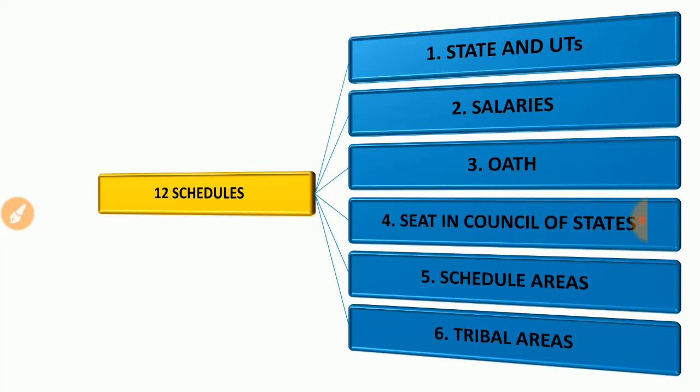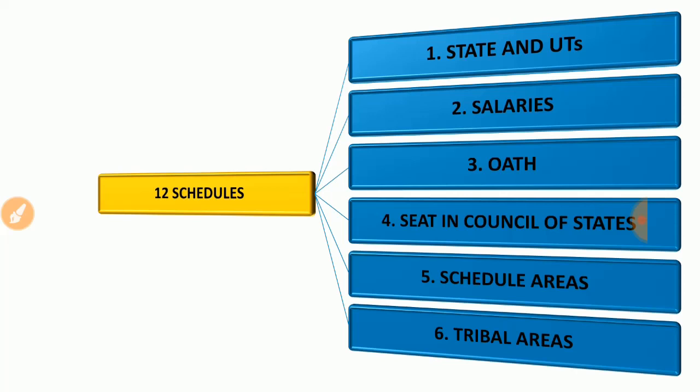One is Lok Sabha and the second one is Rajya Sabha. Lok Sabha, we call it the house of the people. Why? Because the people are electing the members directly. So Lok Sabha is the house of the people, and likewise the Rajya Sabha is called the council of states. Okay, so the state representation is there in the Rajya Sabha, and the people's representation is there in the Lok Sabha.